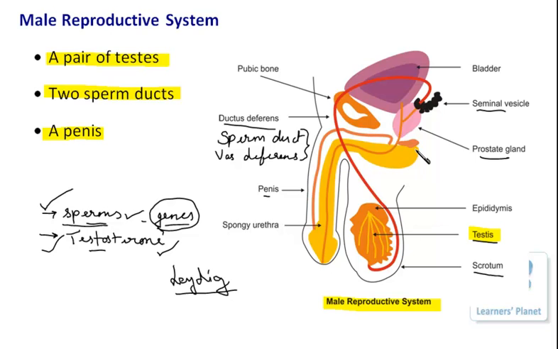In short, there are some additional glands with which these sperm ducts come in contact, and the secretions of these glands are responsible for the maintenance of the sperms, right? It provides nourishment to the sperms, as well as maintains lubrication. It lubricates the internal parts so that the sperms can move in the forward direction easily, right? And of course then they are merging with the urethra.